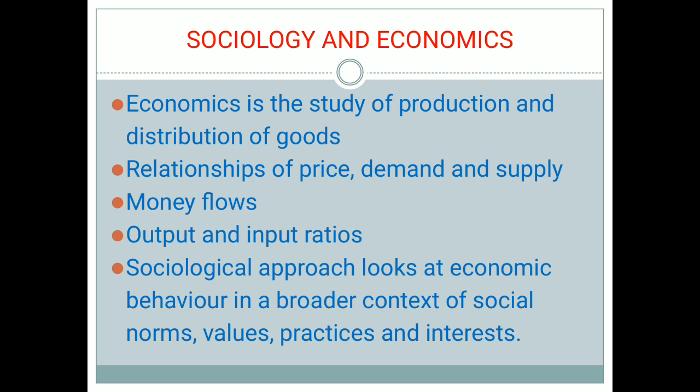It's all about how the demands and the prices, the supplies, the money flows, and the input and output ratio are also important in economics. But what is it related to? It is related to the society, the people, everything that happens. Over here we'll talk about economics. So whatever happens for goods, in the production, in the distribution of goods, it's basically for the people, it's basically for the society.